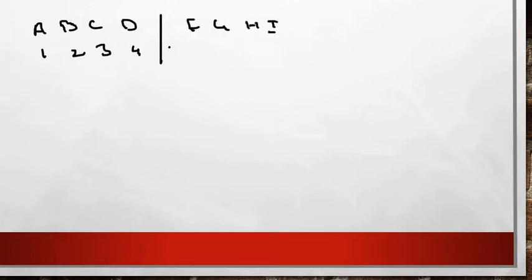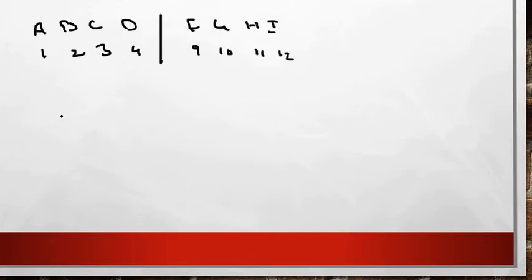So let me tell you first of all the types. What are the types which the UPSC will ask in coding and decoding? So the type number 1 is, they will give simply like A, B, C, D is represented as 1, 2, 3 and 4. Next they will say the other letters, that is F, G, H and I is represented as 9, 10, 11 and 12.